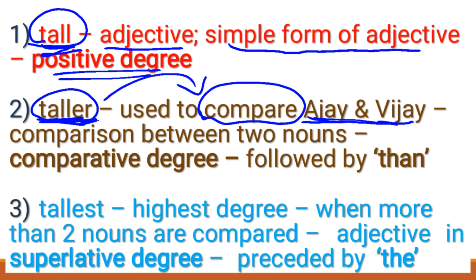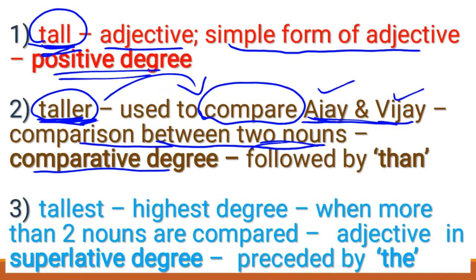Isn't it, children? So the comparison between two nouns is called comparative degree. What is a comparative degree? Comparison between two nouns. This is a noun, this is also a noun. So the comparison between these two nouns is called comparative degree. Okay, children, comparative degree is always followed by the word than. Followed by the word than. Okay, so let's see once again. What is your second example?